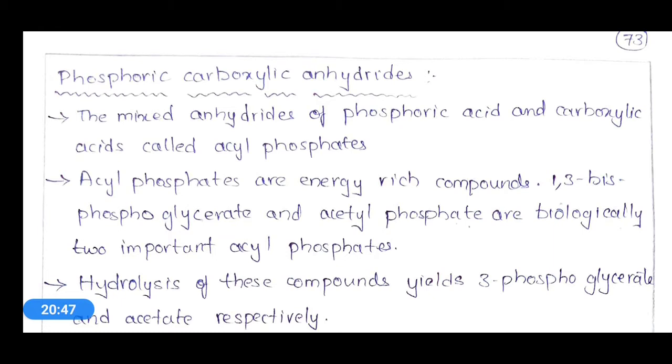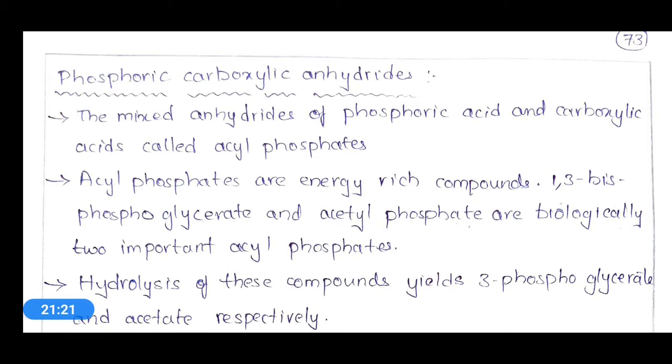These acyl phosphates are energy rich compounds, and 1,3-bisphosphoglycerate and acetyl phosphate are two biologically important acyl phosphates. So in the biological system there are many kinds of acyl phosphates.